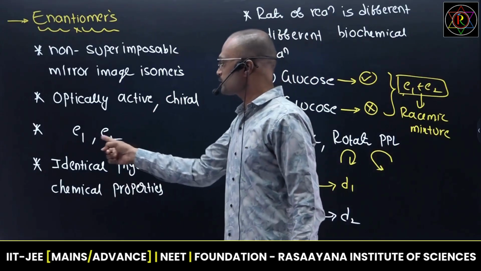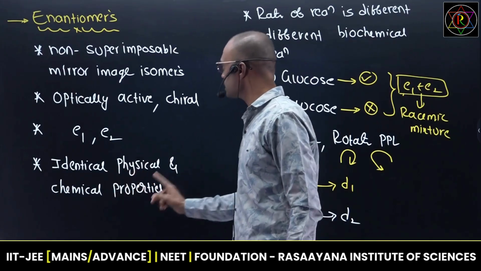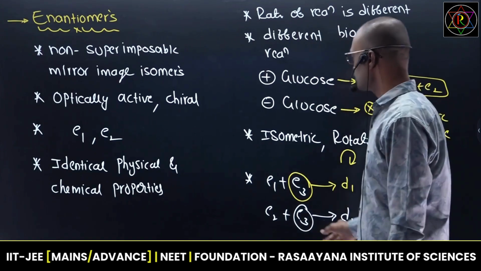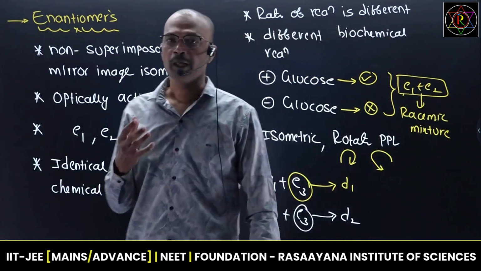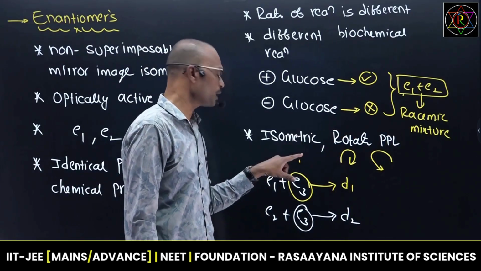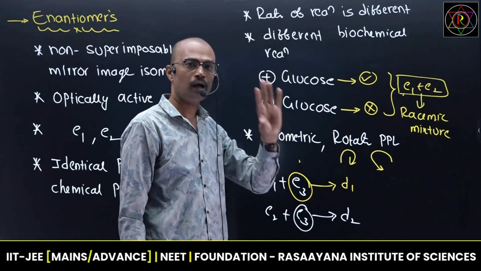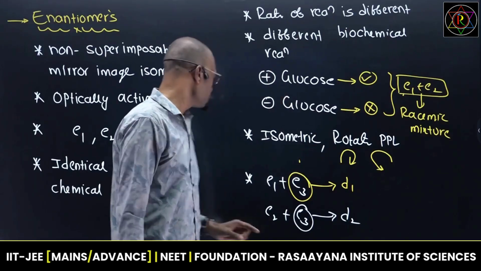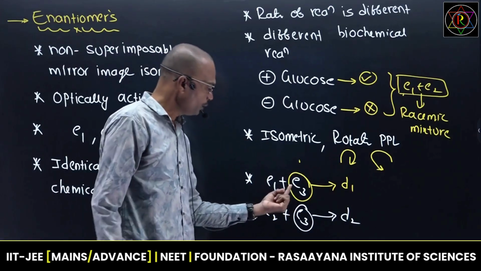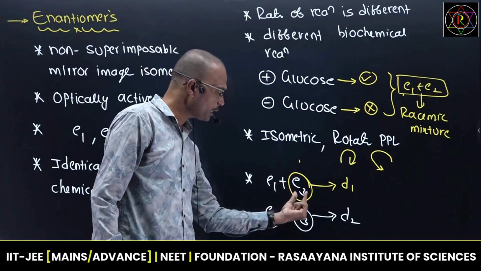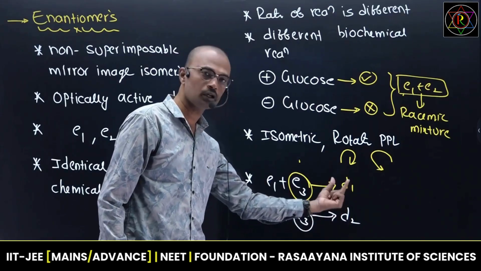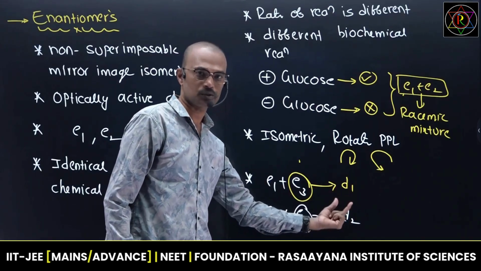Two enantiomers represented by E1, E2 have identical physical and chemical properties, and differ in their rate and biochemical reactions. So they will rotate plane polarized light equally but opposite in direction. They are isoenergetic. Remember, that is nothing but having the same energy. Two enantiomers have the same energy. When any enantiomer reacts with a chiral reagent, they will develop diastereomers. We know diastereomers have different chemical and physical properties.